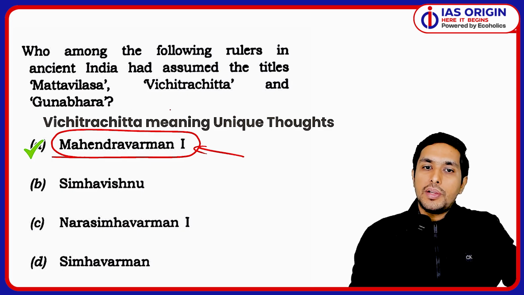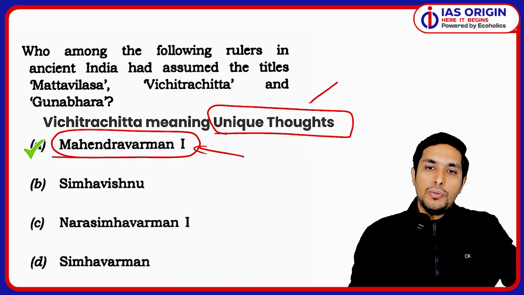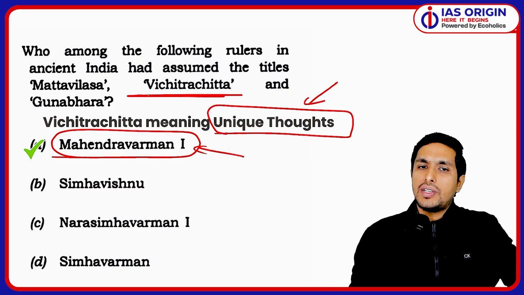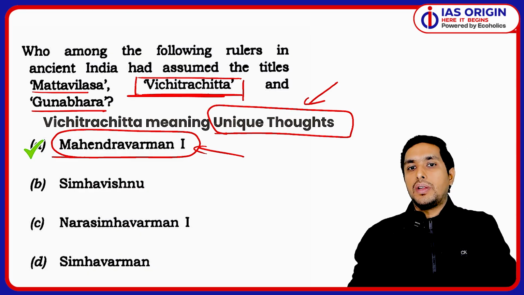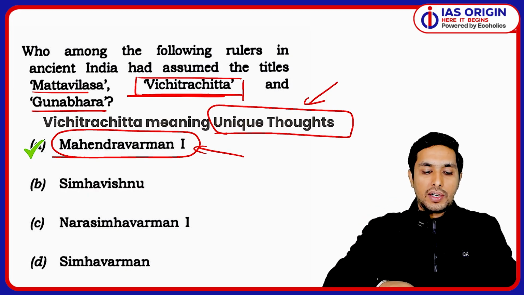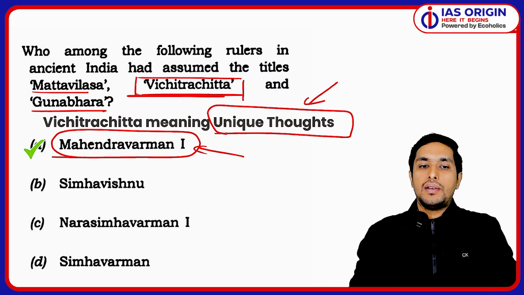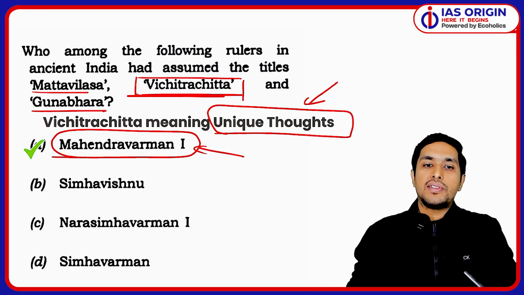So Vichitrachitta basically means unique thoughts, or even weird thoughts, some people say. That is why he is known as Vichitrachitta. This is the most important title of Mahendravarman I. Of course, Mattavilasa and Gunabhra are also important ones, but the most important title we have got is this particular title only. So we are supposed to be understanding this point very precisely.